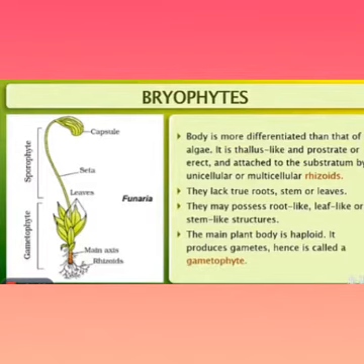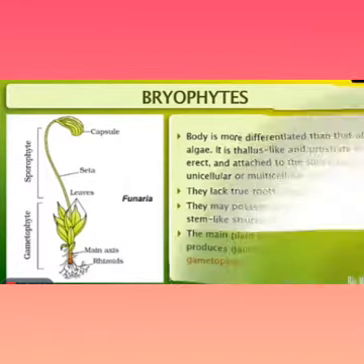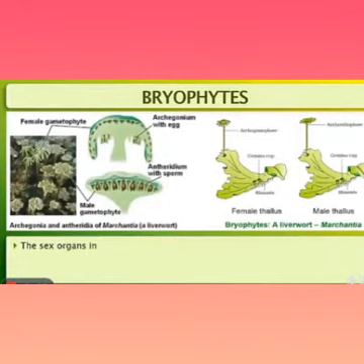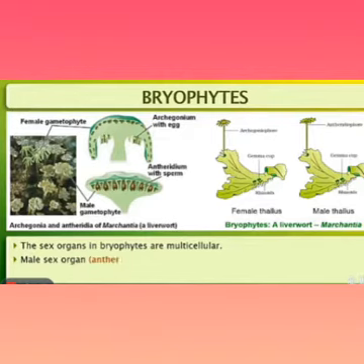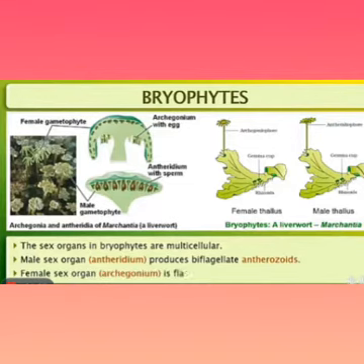Okay, the main plant body is haploid and produces gametes, so it is called the gametophyte. And the sex organs in the bryophytes are multicellular. The male sex organ is called antheridium, which produces biflagellated gametes, that means hair-like projections, there are two of them. The female sex organ is called archegonium, which is flask shaped and produces a single egg.